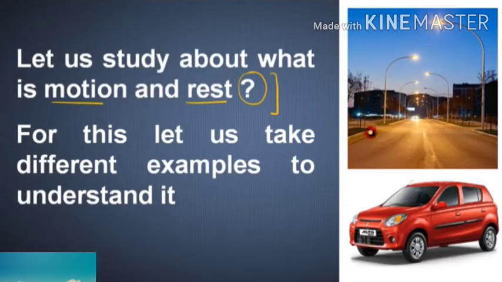Let us study about what is motion and what is rest. Look at the figure. Road is there. You can see the road. Poles are present in the figure. Poles have light, isn't it? Buildings are there. You can clearly see, no? All these things are present in the picture. And road, is it moving? No, it is not moving. So we can explain, before explaining, we have to explain one point known as a reference point.